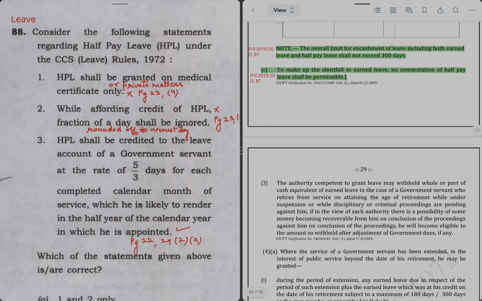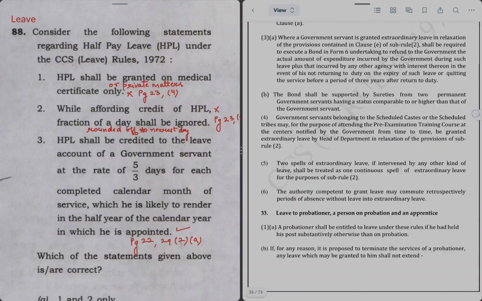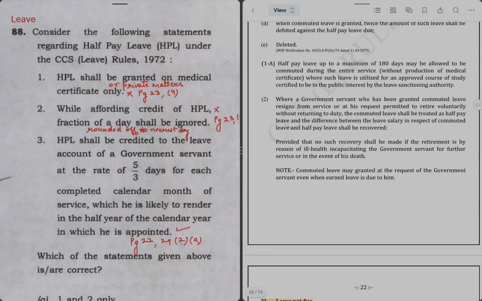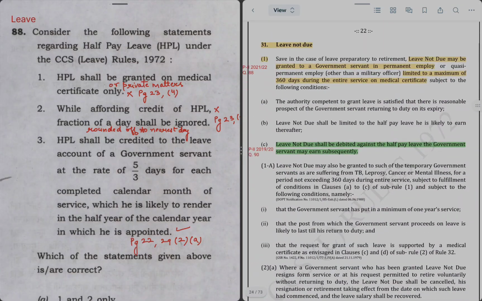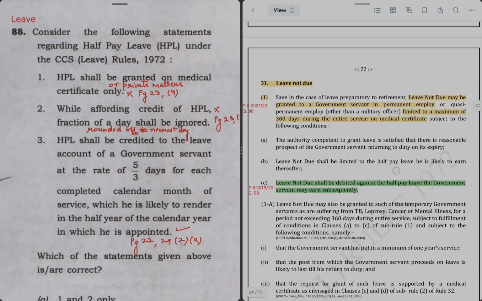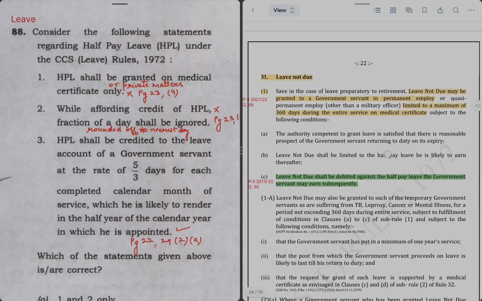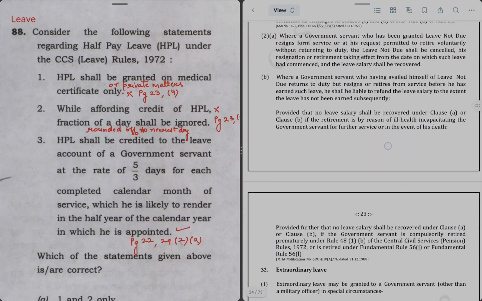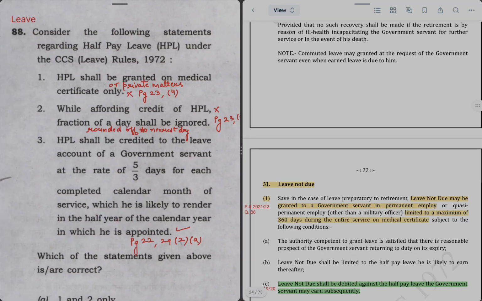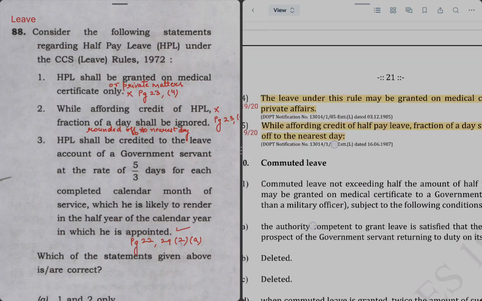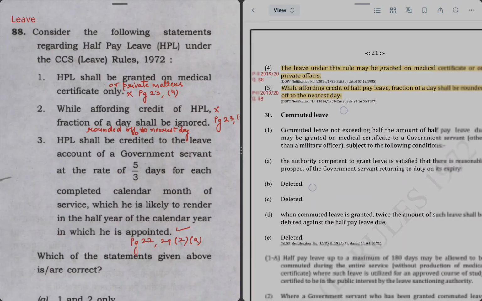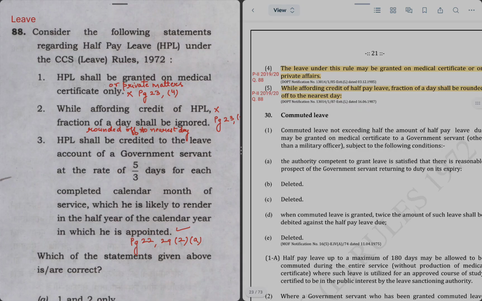So now if you go to page number 23 of the CCS leave rules, it is given that in para 23 4, just 1 second, this page 24, now page 23. Yes, here on the right side you can see in para 5 it is written that it can be granted also on private affairs. Therefore statement 1 is wrong.